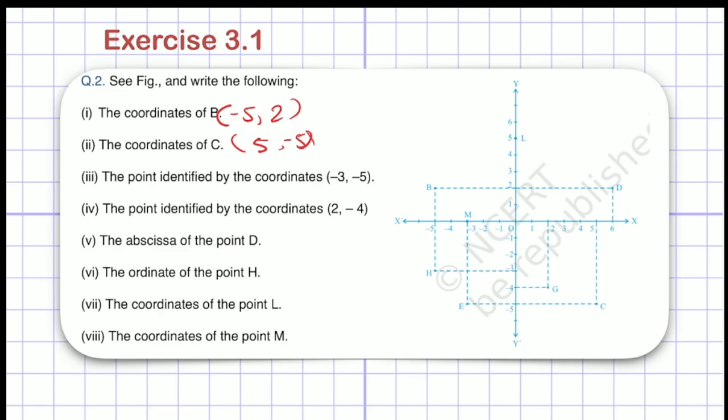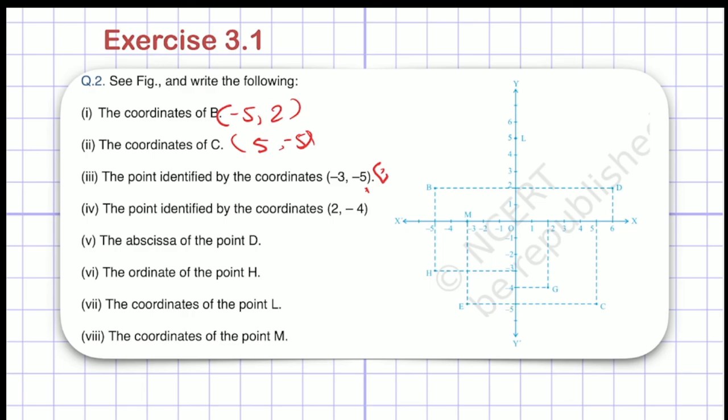The point identified by coordinates -3 and -5. Which point is identified by coordinates -3 and -5? Let me look at -3 on the x-axis. Where is -3 on the x-axis? It is here. Now -5: let me look at -5 on the y-axis. Both will coincide at this point, and the name of this point is E. So I just have to write E here. Very easy and very simple, right? A point which fulfils both these criteria is only point E.